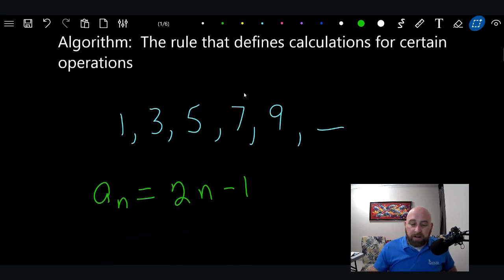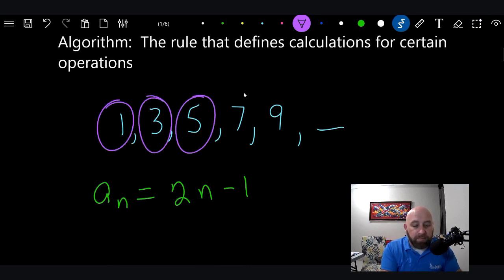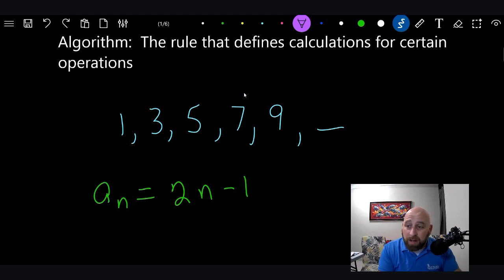Let's look down here. I have a list of numbers: 1, 3, 5, 7, 9. You do not have to be a rocket scientist to tell me what comes next. What is the next number in the order? Well, it's 11. Now, how did you know that? You're so smart.